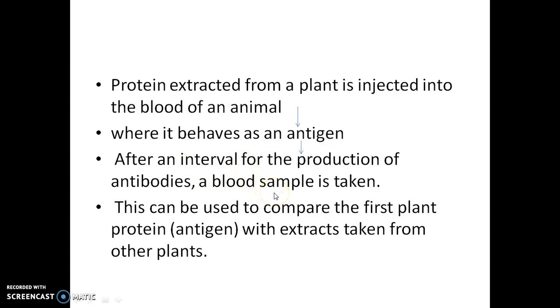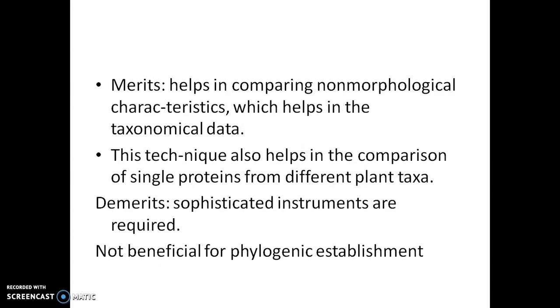Then we compare this antibody protein from the first plant protein with the extract taken from the other plants. So the nature of the antibody produced by the animal is different from plant to plant. On that basis, we do the classification.